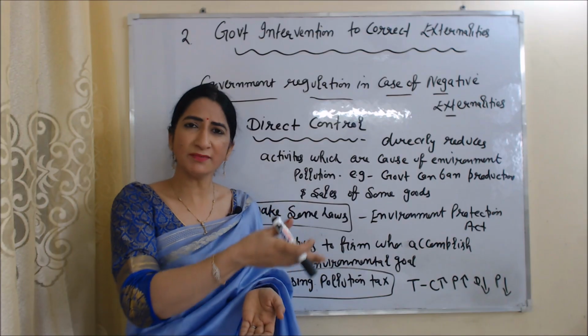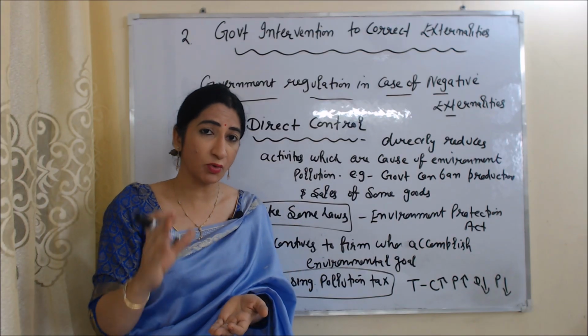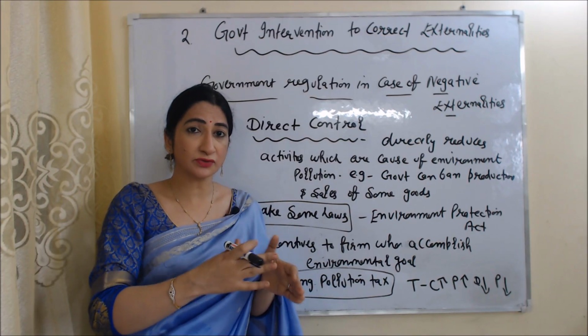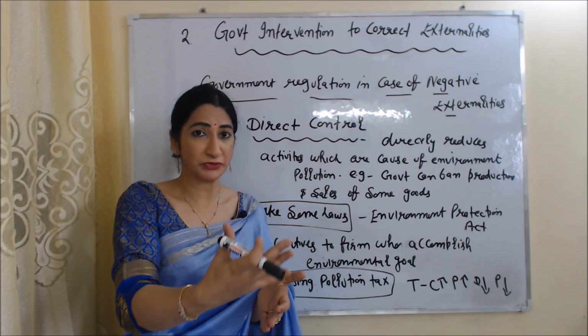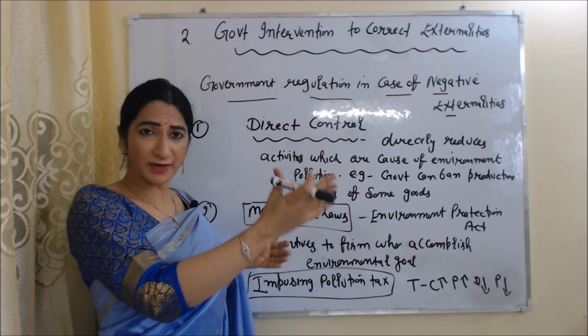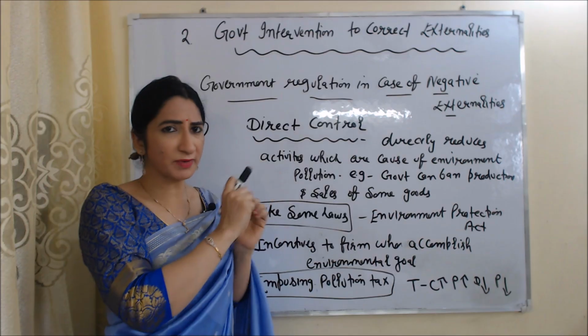For example, a firm is doing production and this production is a cause of environmental pollution. So we can say that because of production, society is bearing the cost of pollution. It will cause a negative externality. The government can reduce the effect of negative externalities in many ways.